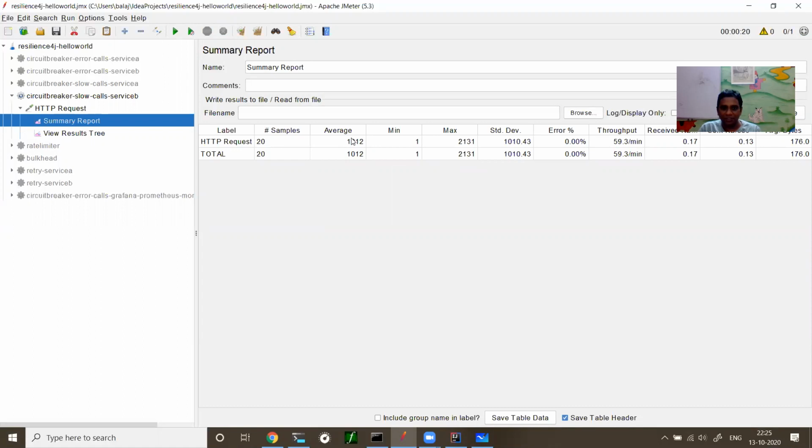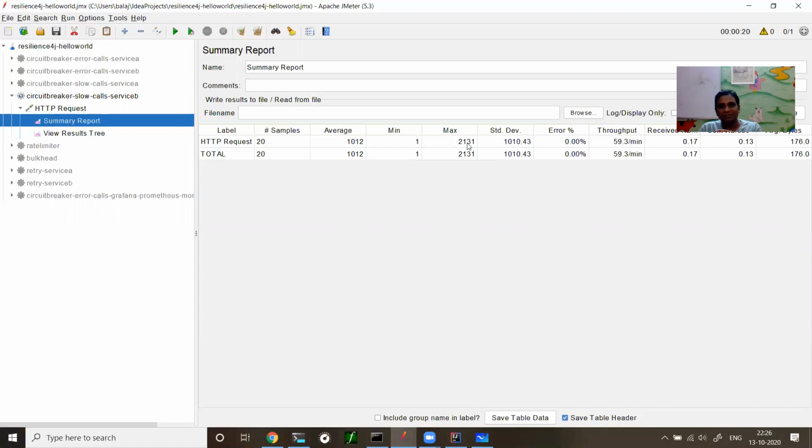On average it took 1 second, but I need the average to be very short. Okay, within a short span the whole thing should be finished. So the minimum is 1 and maximum is 2 seconds. A few calls took 2 seconds, but minimum is like 1 millisecond.